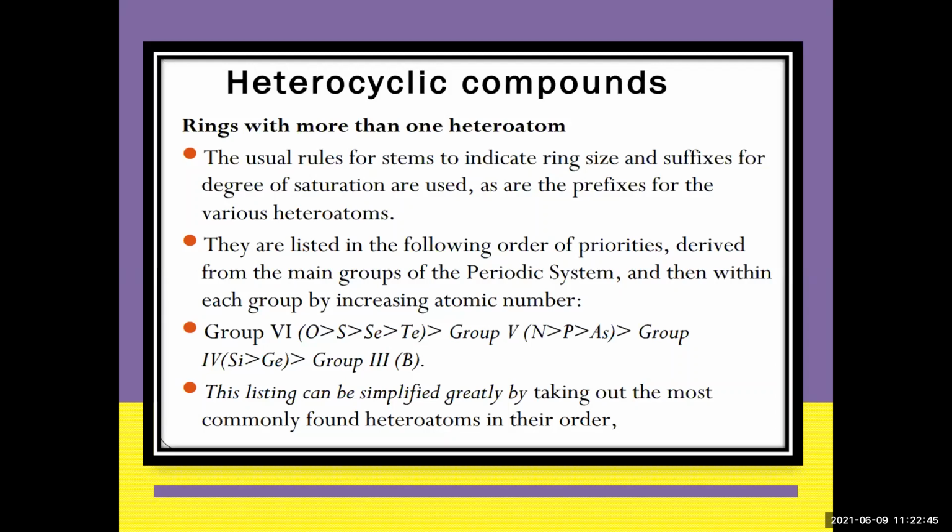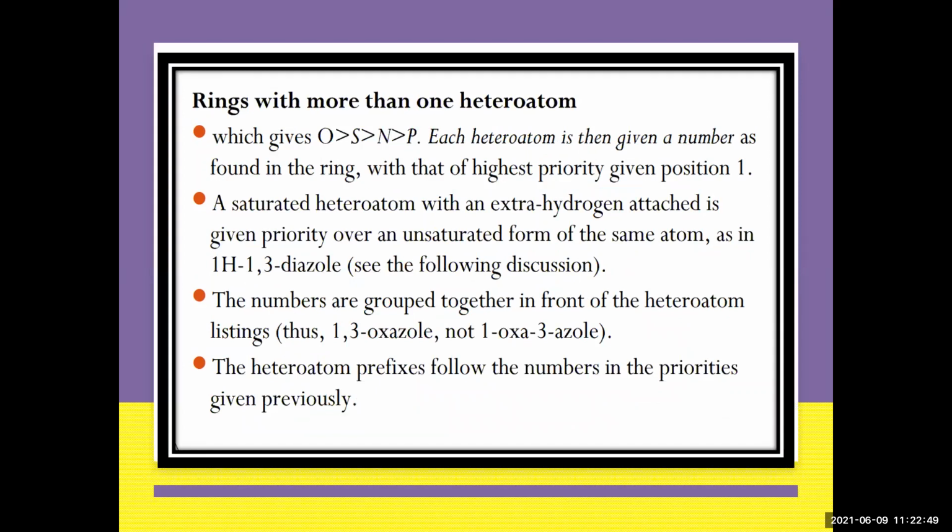Okay, let's go for the next. So this is what we said: priority should be given to oxygen in the ring. If it contains oxygen and nitrogen, first priority will be given to oxygen. If it is oxygen and sulfur also, oxygen is given first priority, then sulfur. Now if it contains sulfur and nitrogen, the first priority should be given to sulfur. Okay, and then the naming should start.